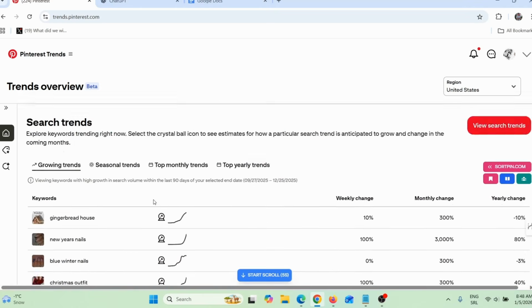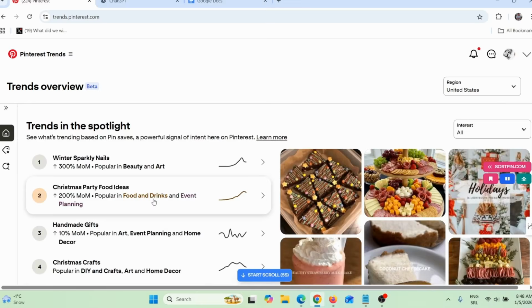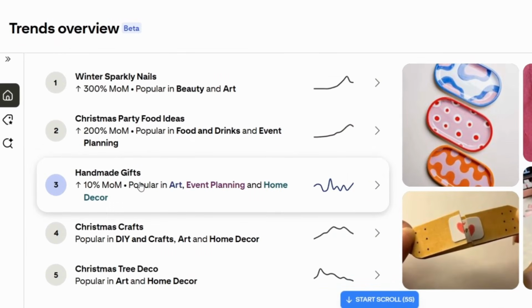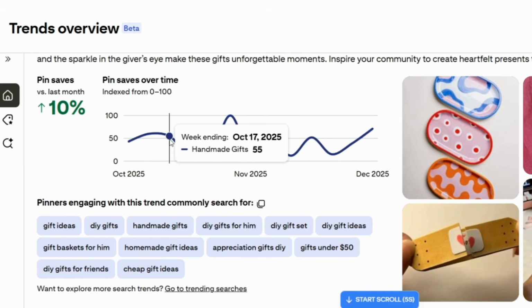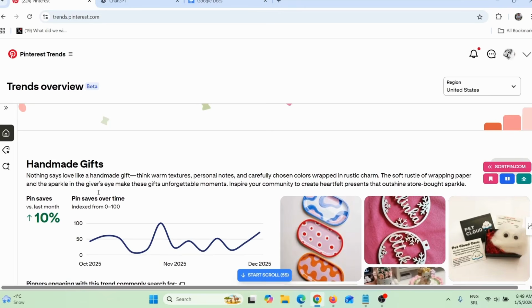So when I go back here, let's say for example, homemade gifts. Now this is actually a DIY, and when I click here you can see this actually is an evergreen trend. Here you can see it is going up and down. Here you can see some related keywords. So what I need to do is check the competition. So I can simply copy this keyword here.